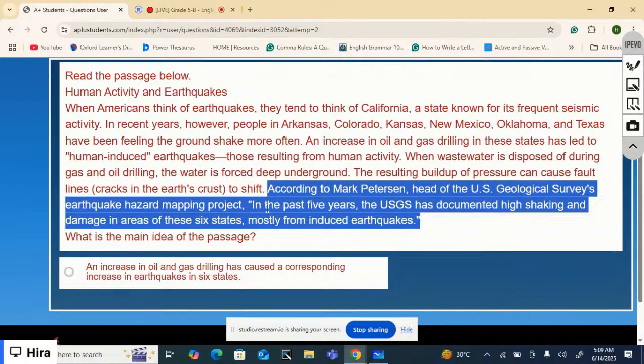According to this person, in the past 5 years, this department has documented high shaking and damage in these areas, in these six states, mostly from induced earthquakes. So this is a proof. This detail is a proof, and it proves the main idea of the passage that an increase in oil and gas drilling has caused a corresponding increase in earthquakes in six states. So, this is how we determine the main idea of any text.